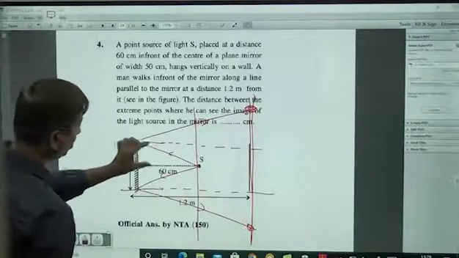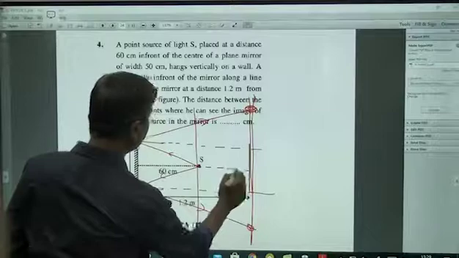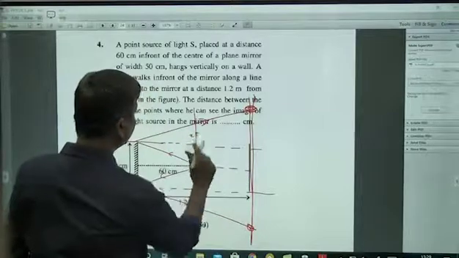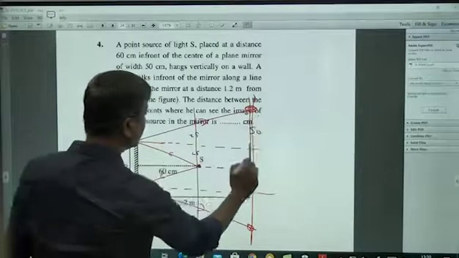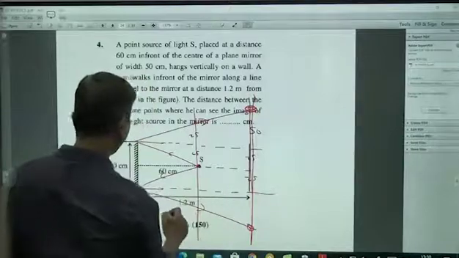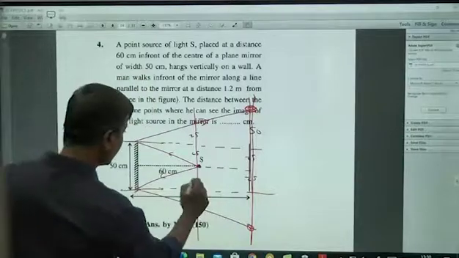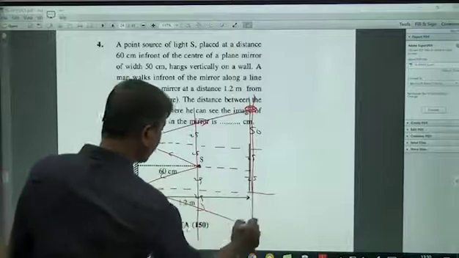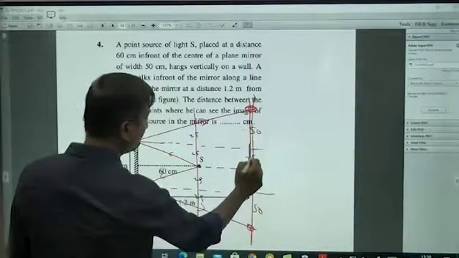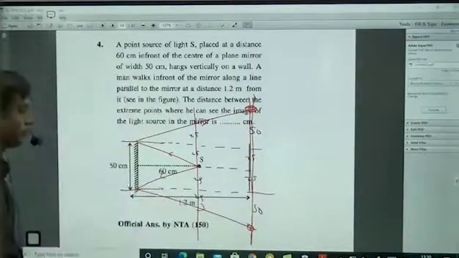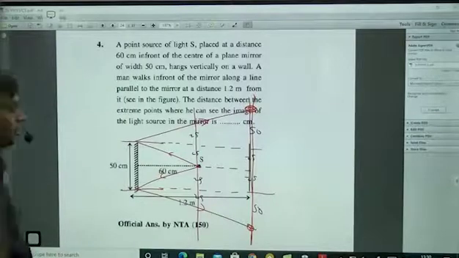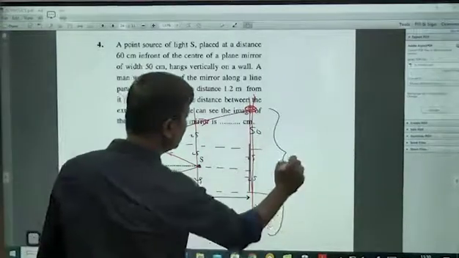So this is 25, so this will be 25. This is 25, means this will be 50. So this is 25, and here also 25. So 25, this is 50. So total 50, 25, 50. So 150 centimeters you will get from here to here. Only geometry, this is all.